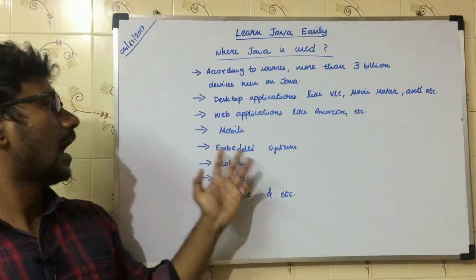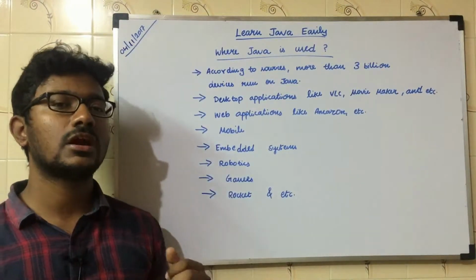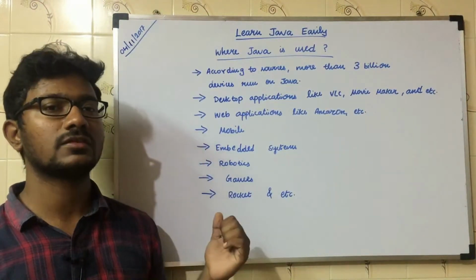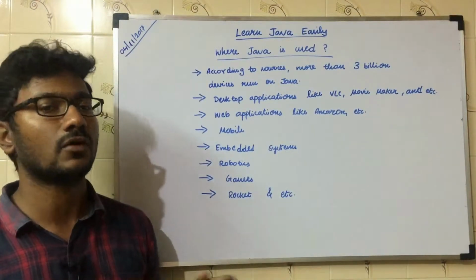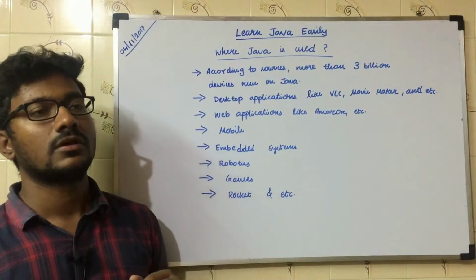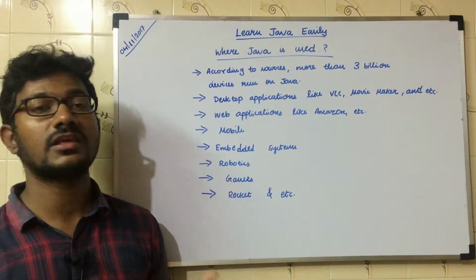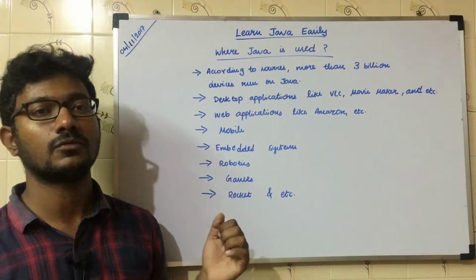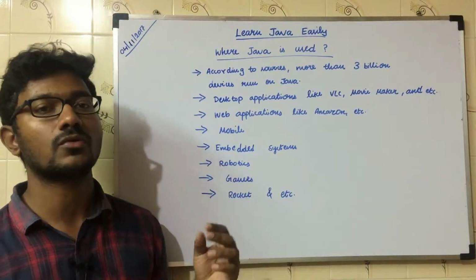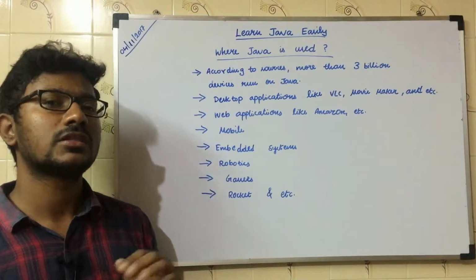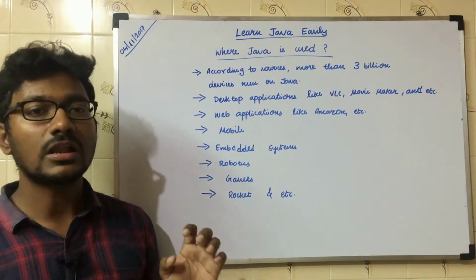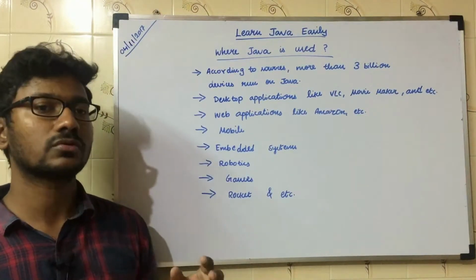Embedded systems. Initially, Java was written to support embedded systems, and nowadays the same pattern is followed. And then robotics. There are various advanced languages developed mainly to support robotics, but Java always stands out among them. Java supports a few things that none of the other programming languages support.